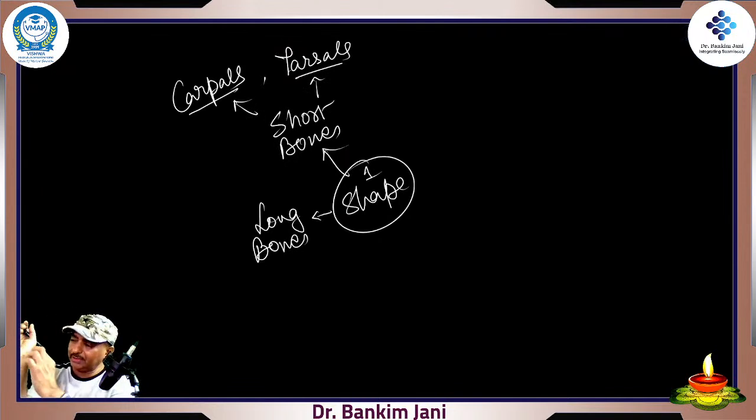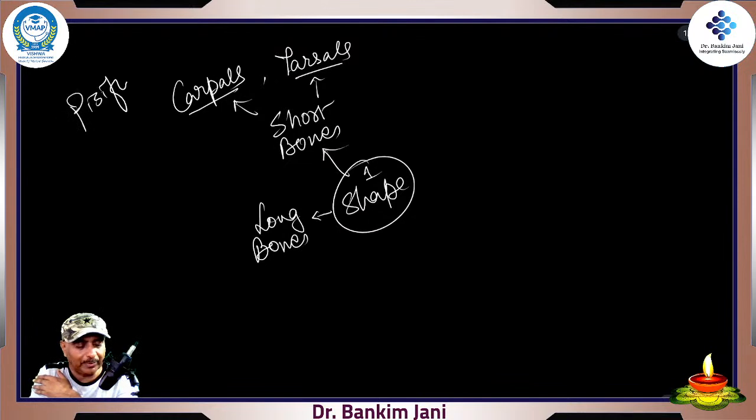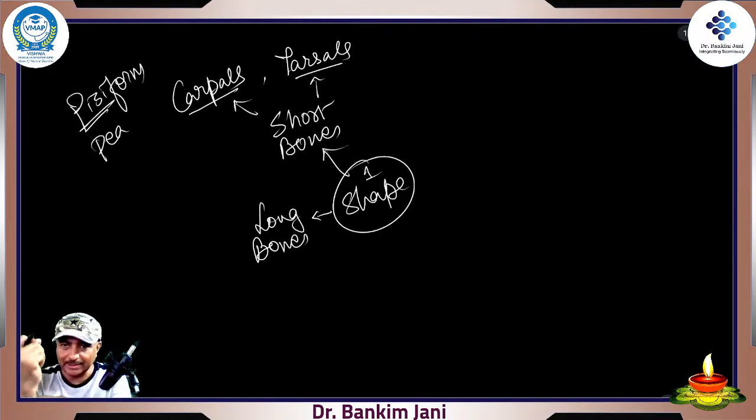Scaphoid, lunate. See, in this much strip, there are 8 bones, so obviously their size would be so small. And there is one bone over there called the pisiform, P-I-S-I-F-O-R-M. Pisiform means pea-shaped, matar ka dana. Actually, it is like that. Very small bone.